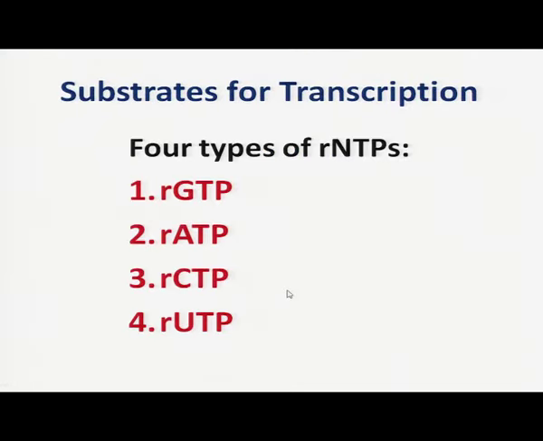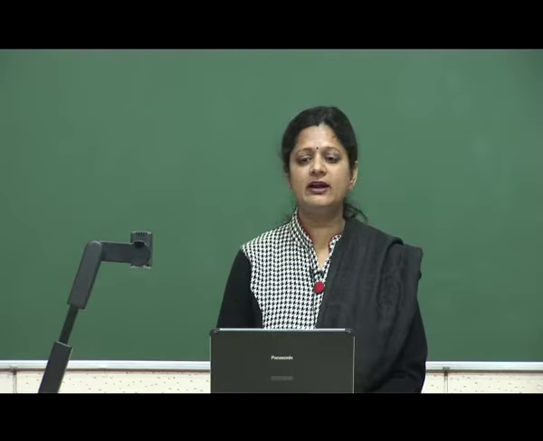Now, the substrate for transcription. As I told you earlier, there are 4 types of ribonucleotide triphosphate, which include riboguanosine triphosphate, riboadenosine triphosphate, ribocytidine triphosphate and ribouridine triphosphate. These nucleotides are required for the polymerization of RNA, or we can say for the process of transcription.